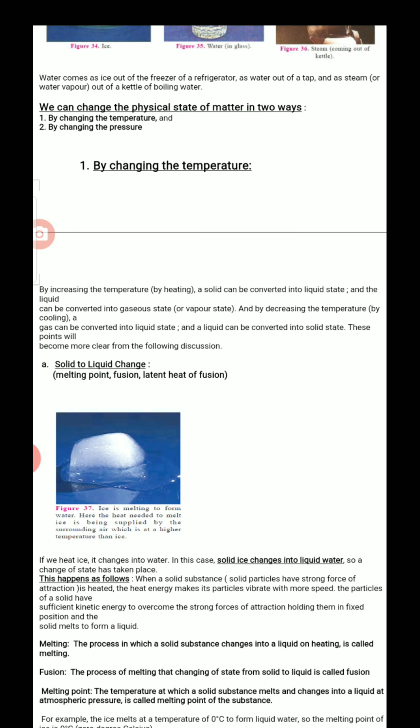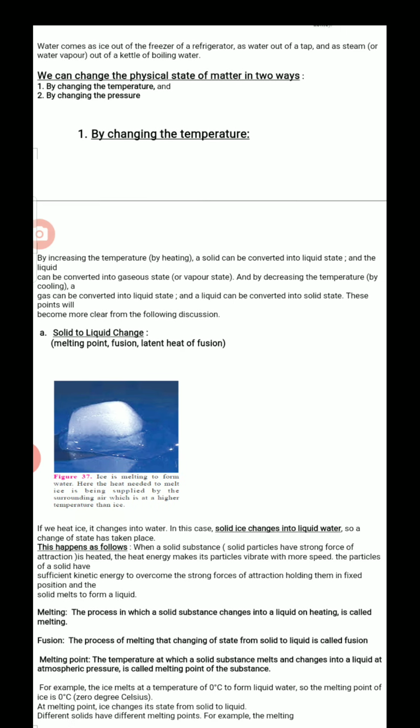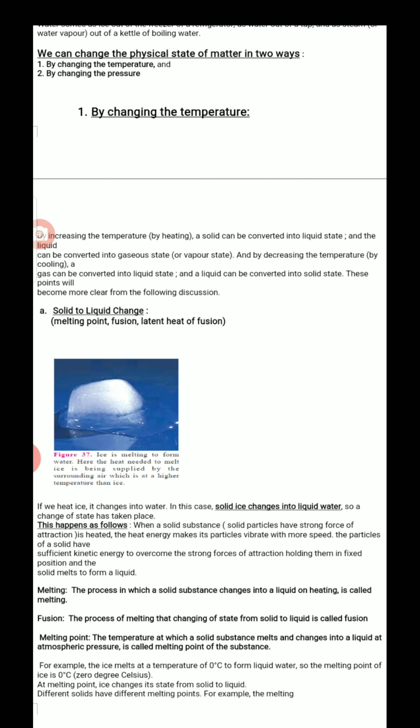And that liquid, if we supply extra heat from outside, converts to gaseous state. So by increasing temperature, solid can be converted to liquid and liquid can be converted to gas. If we decrease temperature, like cooling, gas can be converted to liquid. Liquid also can be converted to solid.